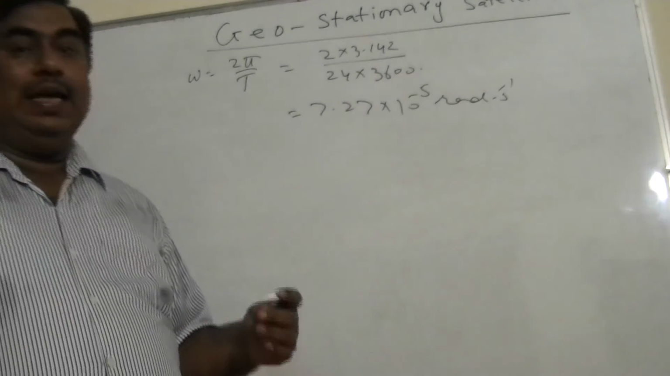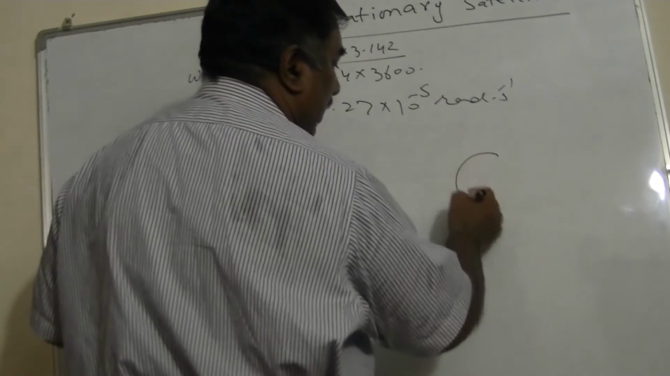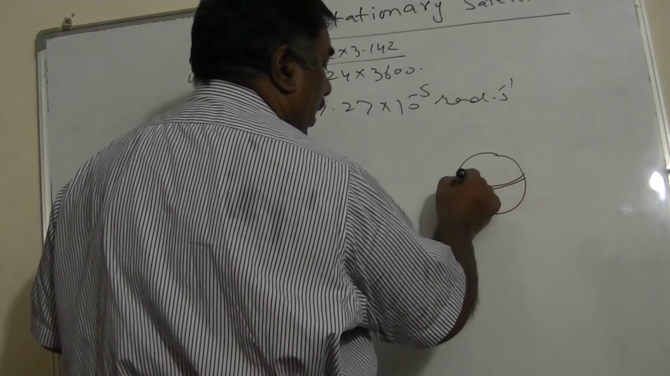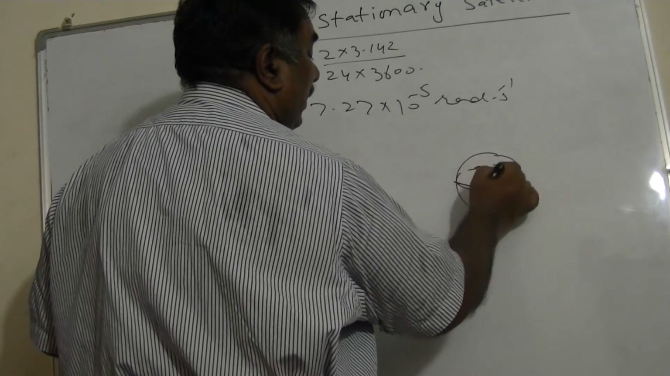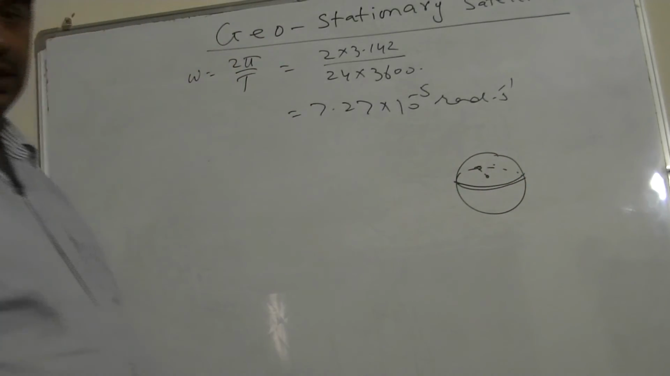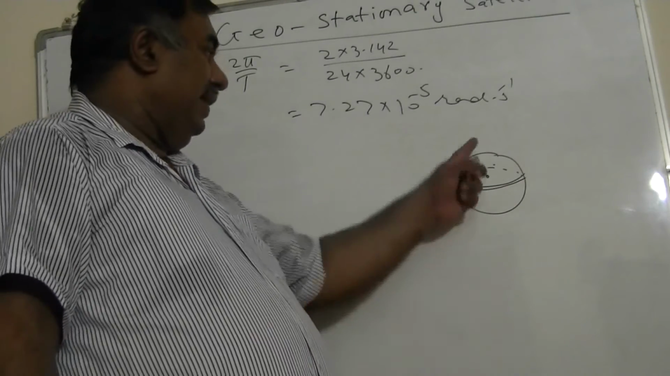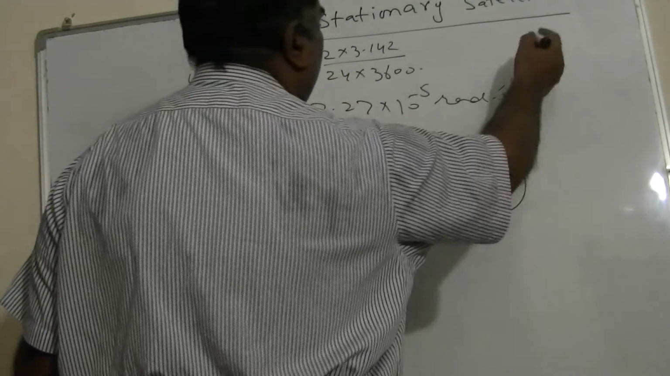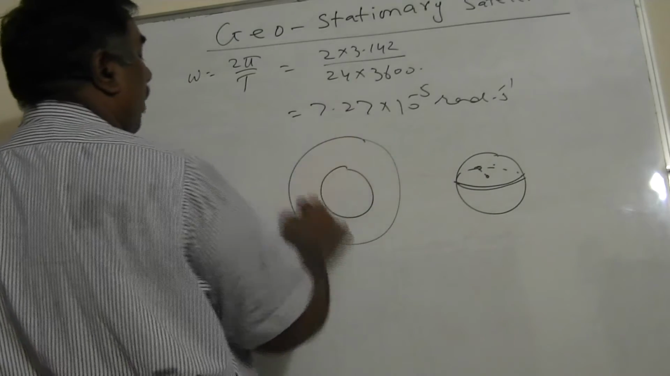Another property is they must always be placed in the plane of the equator. Suppose this is the Earth and this is the equator. The geostationary satellites must be placed in this plane, so the distance from the center of the Earth remains constant. Otherwise, if they are placed in some other orbit, their distance will not be constant.